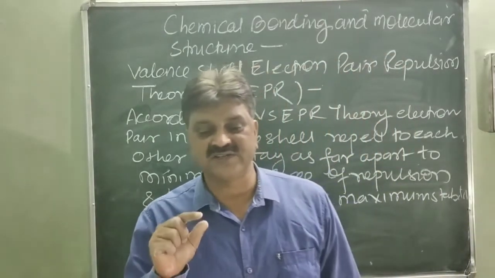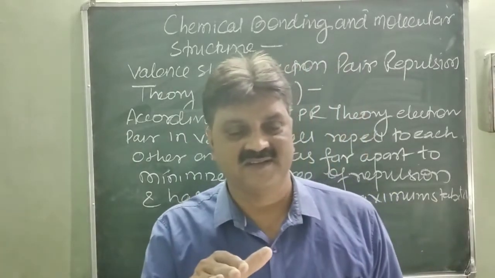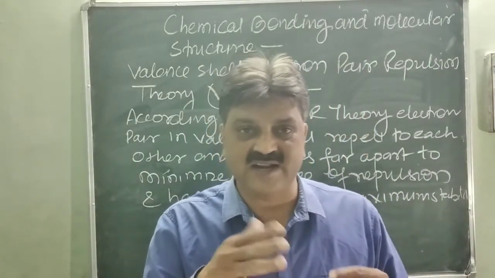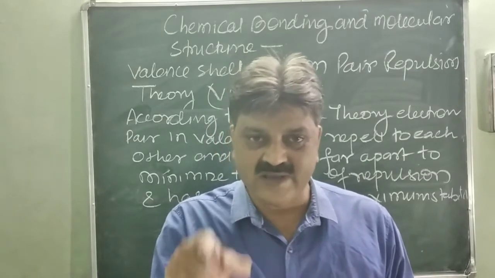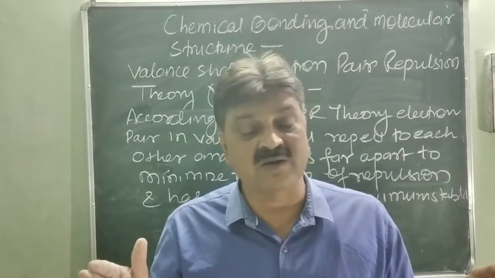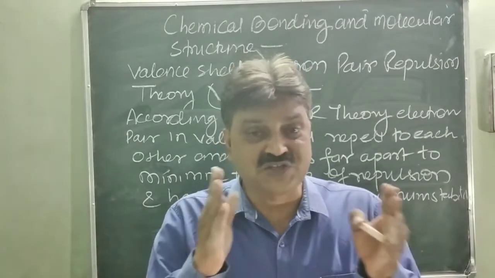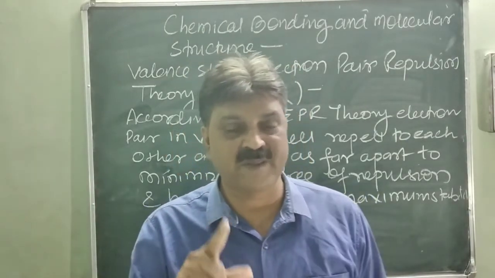valence shell electron pairs repel each other and minimize, because like charges always repel each other and every electron has a negative charge. So in the valence shell, these electron pairs repel each other. So how does it form the bond? They stay as far apart as possible. Keep in mind, a very important thing.